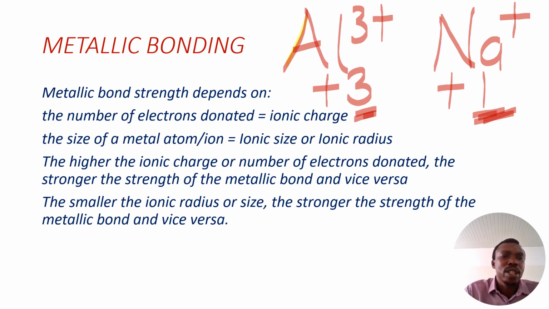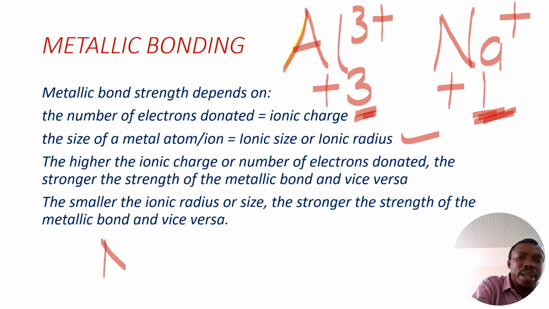Then the other factor is the size of the atom or ion, which is the ionic size or ionic radius. The smaller the ionic radius or ionic size, the stronger the strength of the metallic bond, and vice versa. The smaller the ionic radius, the higher the charge density, so the stronger the strength of the metallic bond.